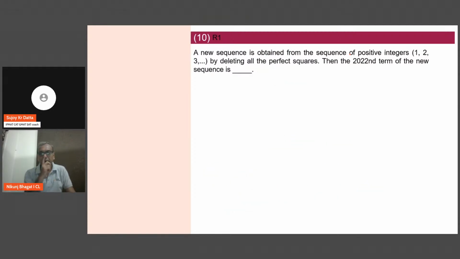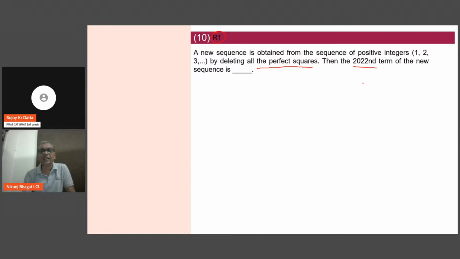Now, if you look at the next question, which is again an R1, maximum R1 for you, the easier ones. A new sequence is obtained from the sequence of positive numbers 1, 2, 3, the natural numbers, by deleting all perfect squares. The 2022nd term of the new sequence has to be found.